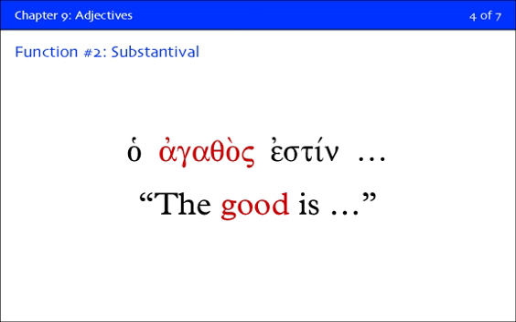Okay, so the rule is that if an adjective is functioning substantively, its case is determined by its function in the sentence. See, there's nothing for it to modify. Otherwise, it'd be an attributive. How do you think they're going to determine the gender and number of a substantival adjective? Yeah, context. In other words, what does it stand for?